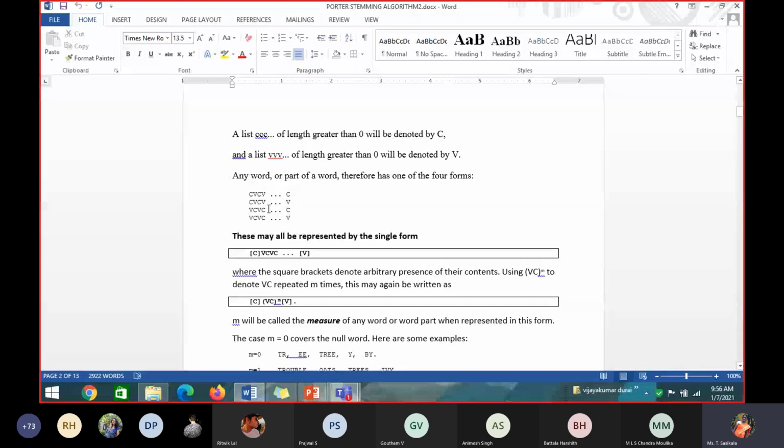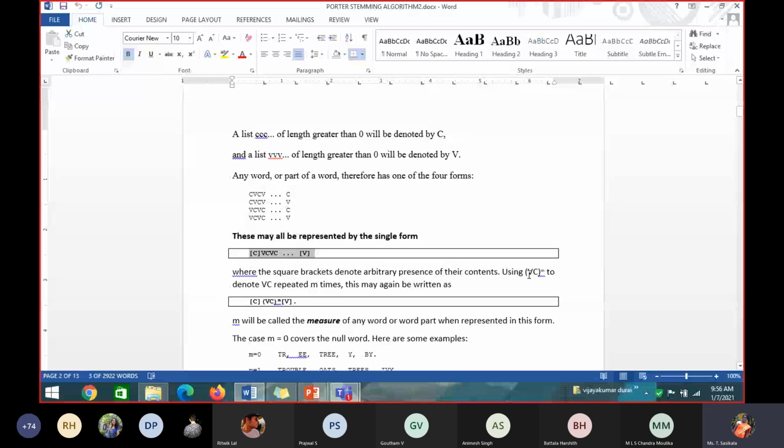Generally, what they have taken as a single form is any word which starts with a consonant, followed by a vowel, consonant, vowel, consonant, and ends with a vowel. The square bracket denotes the arbitrary presence of the content. Okay, this is important here: VC, VC, VC. V followed by C. If there is a vowel followed by a consonant, that is grouped together, and VC power M is used to denote VC repeated many times.